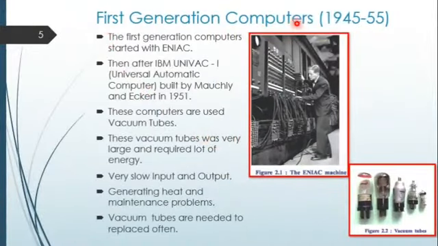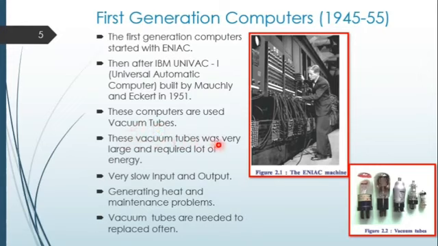First generation computers, 1945 to 55. The first generation computers started with ENIAC. You are watching this picture, that is an ENIAC machine. Then after that, IBM UNIVAC 1, the Universal Automatic Computer, built by Mauchly and Eckert in 1951. These computers used vacuum tubes. The calculation is performed by the vacuum tubes.